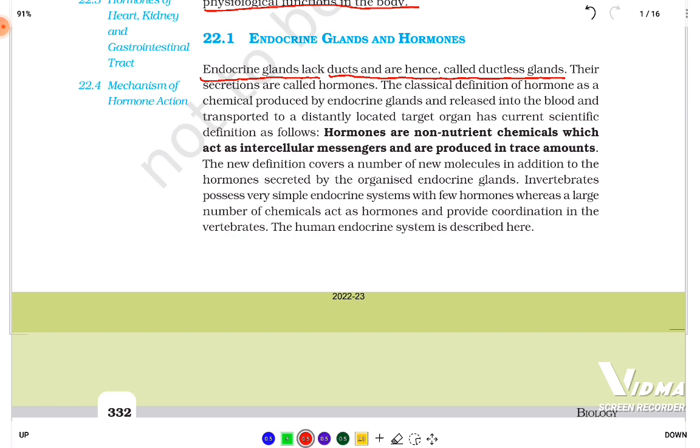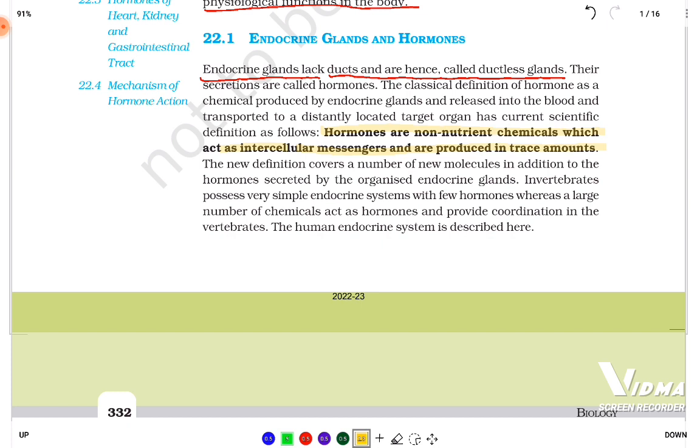The classical definition of the hormones is a chemical produced by endocrine glands, released into the body and transported to a distantly located target organ. It has a current specific definition as follows. So this is the definition that I'm going to read right now. What is the definition? Hormones are non-nutrient chemicals which act as intercellular messengers and are produced in trace amounts.